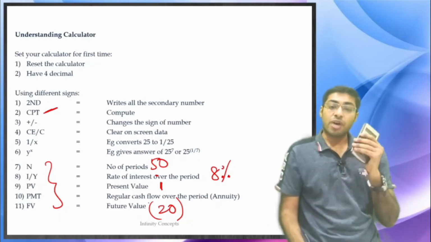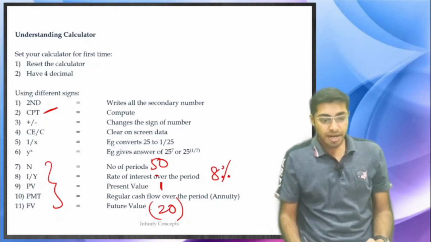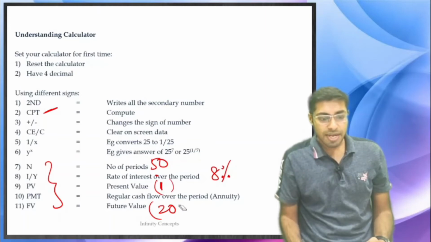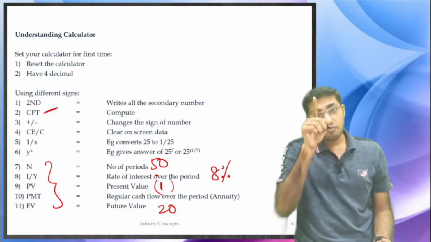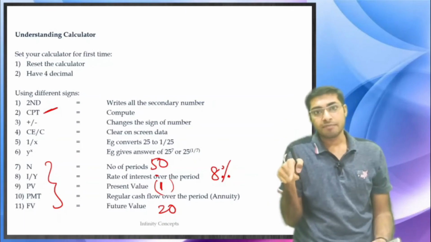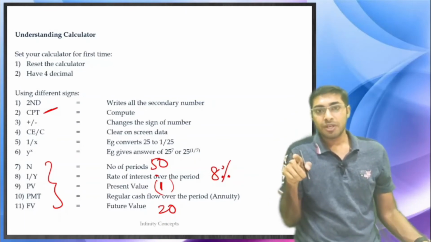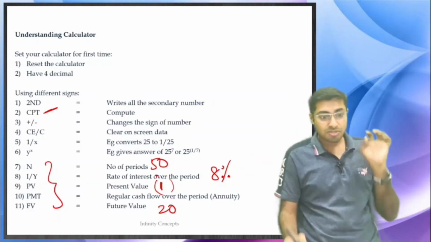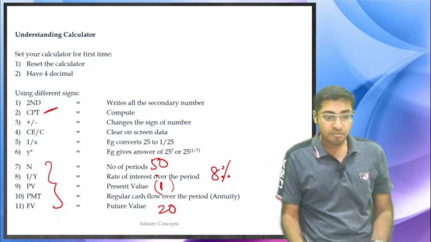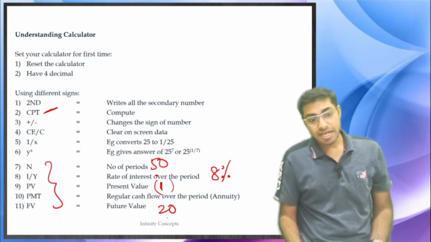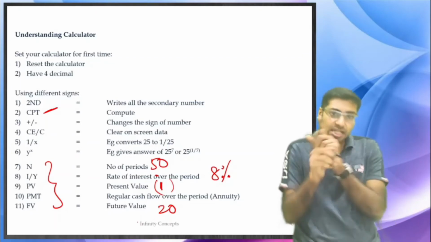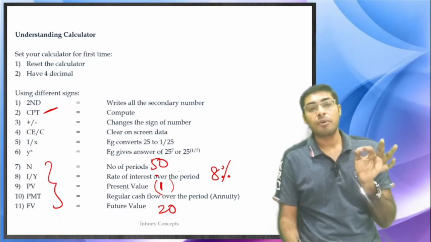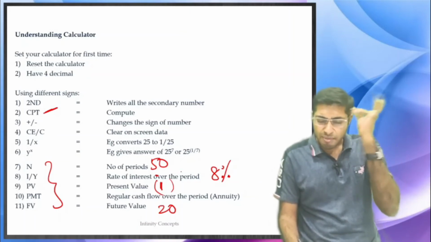Or else if you put 1 as a negative amount, then you will get 20 as a positive amount from the calculator itself. But for that you will first have to put a negative 1. So don't get confused when minus 20 is shown on your calculator, or if you put minus 1 and then get a positive amount of 20. Don't get shocked to see that. Always either of them will have to be a negative amount. This is what you will have to fit in your mind.